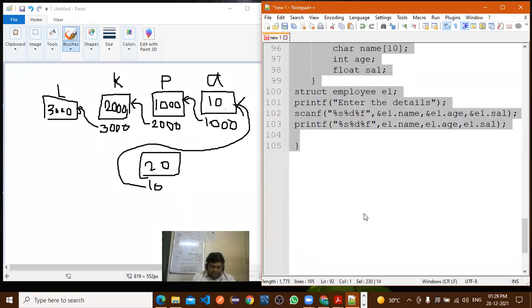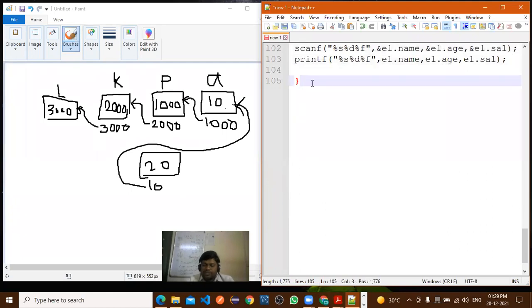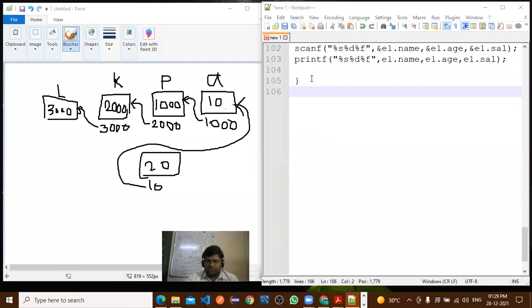Right. Now suppose you want to use the same with an array of structure. If it is an array of structure, what is the change? Array of structure. Or is it possible to use a nested structure? Can we use a nested structure?